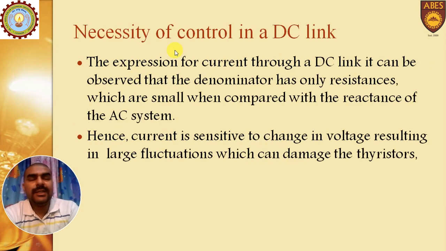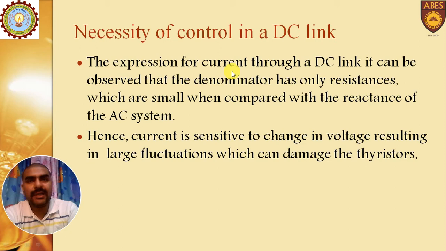Then, what is the need of control in a DC link? In the expression of the current in a DC link, we observe that the denominator has only a small resistance.